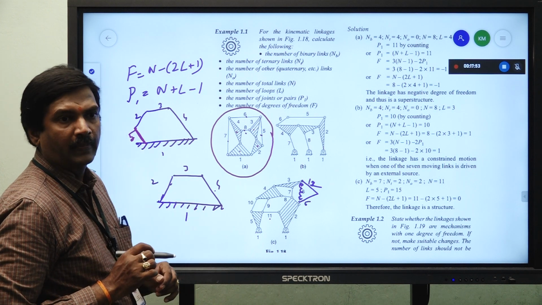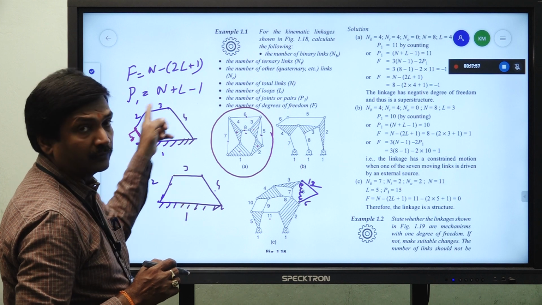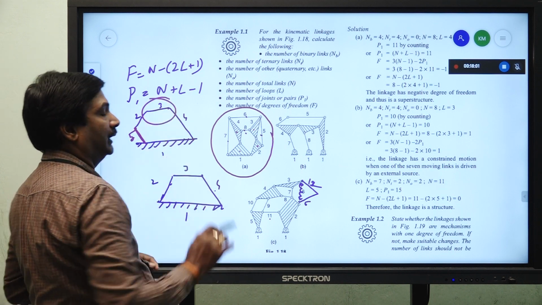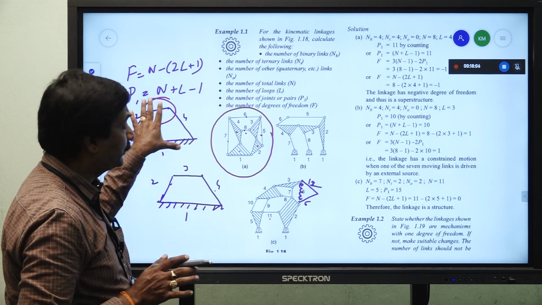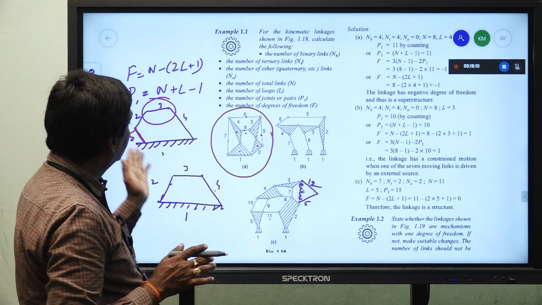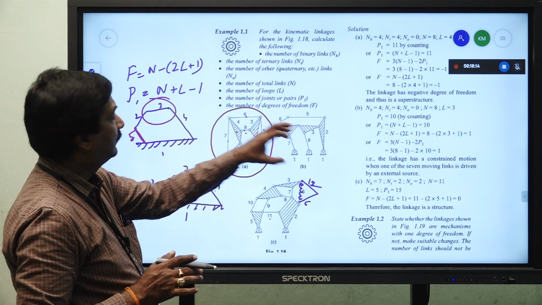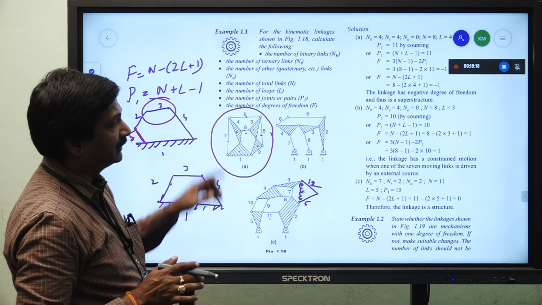This is 5. Actually speaking, earlier we discussed this becomes a 5 bar link, but this particular link will become completely free. So, these types of particular links are not at all useful as a kinematic chain. So, there are some methods based on these equations, obeying which we are able to generate these types of kinematic chains or not, that will be discussed.